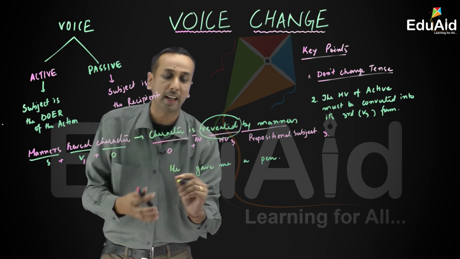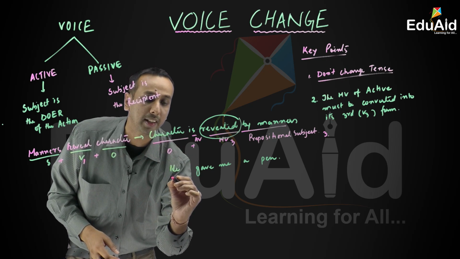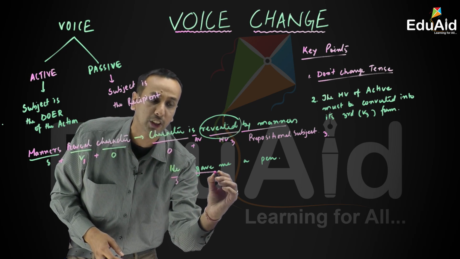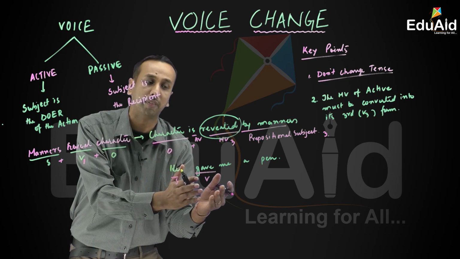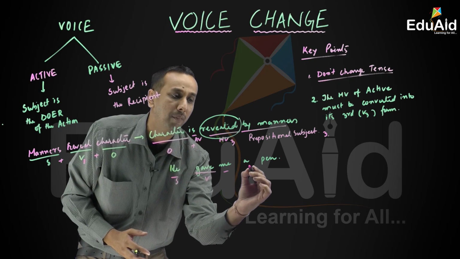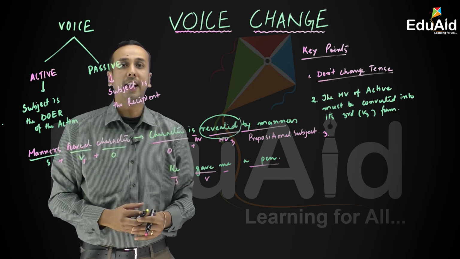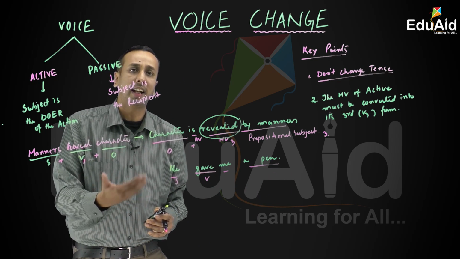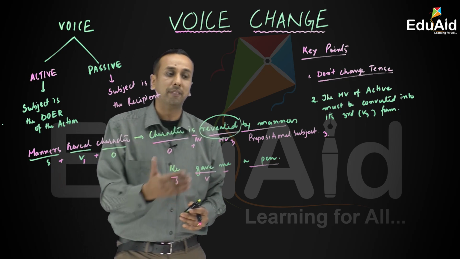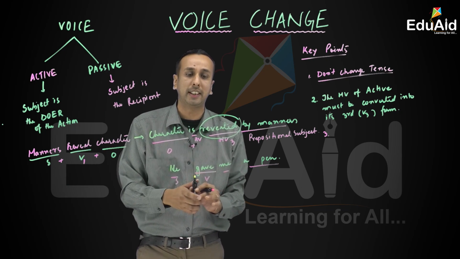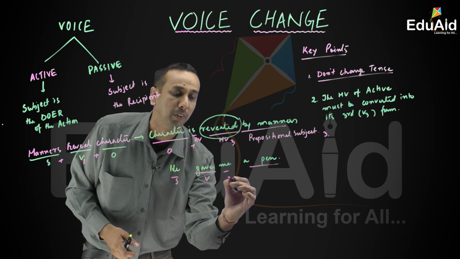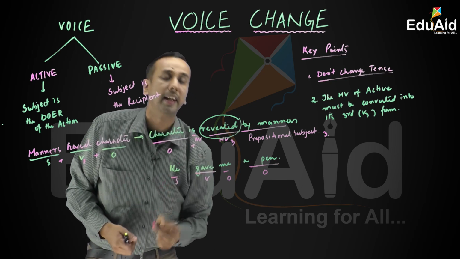He gave me a pen. He subject, gave action verb, me object, a pen object. Now maybe we might be slightly confused while picking up the subject in the passive কারণ এই সেন্টেন্সত আমি দুটা object পালো in the form of me and in the form of a pen.